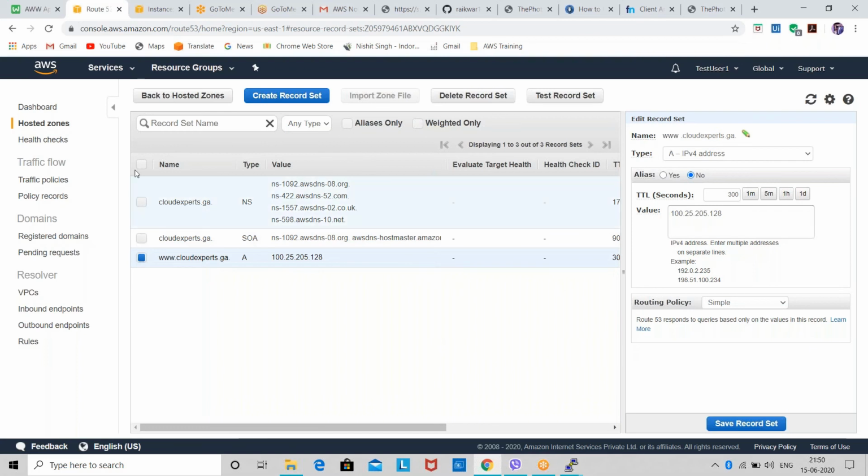So have you guys understood how you can deploy your website on an EC2 web server, and how you can map your domain name with your EC2 server? Is there any doubt in any of these things, like how you can map your domain name with all these kinds of things?